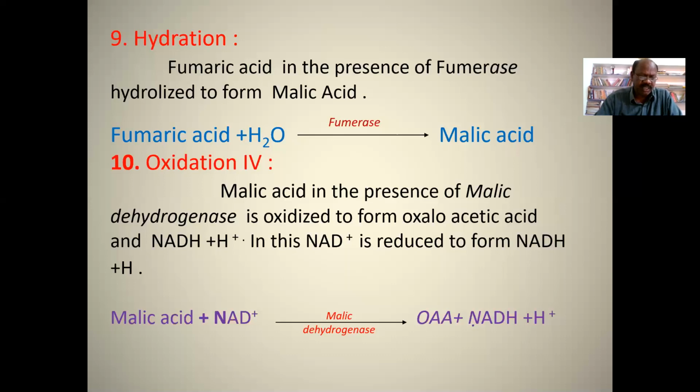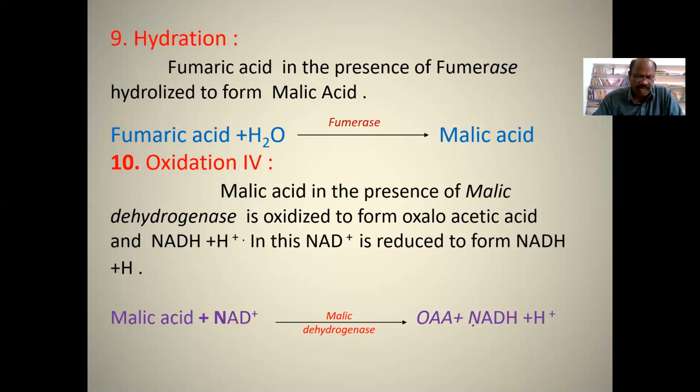Significance of the cycle. This pathway plays an important role in catabolism and anabolism. It has a dual purpose. In the catabolic role, it serves in the oxidation of carbohydrates, proteins, and lipids.